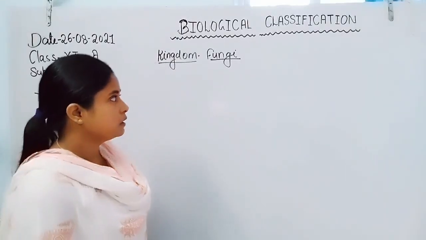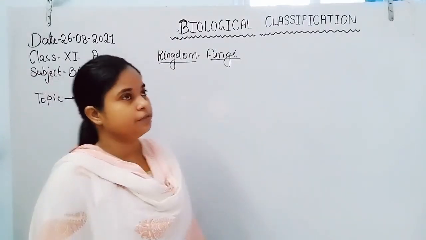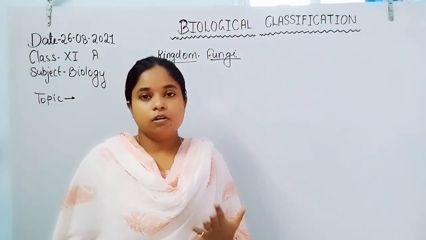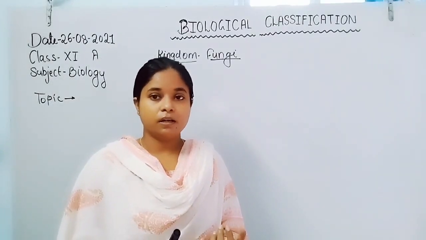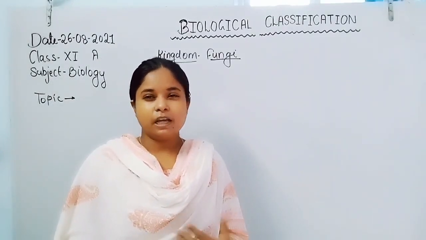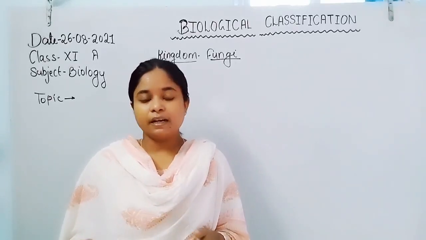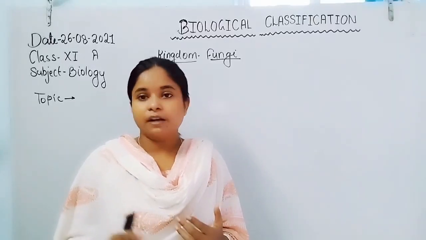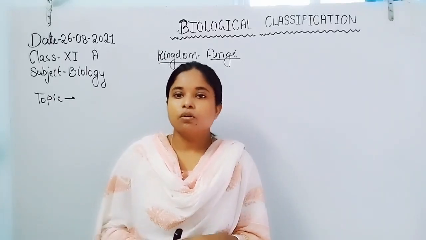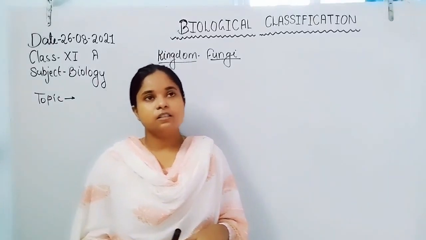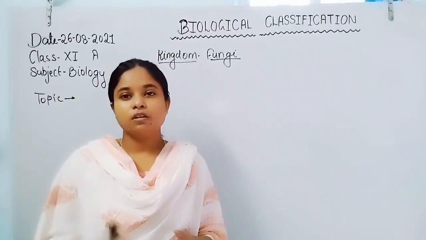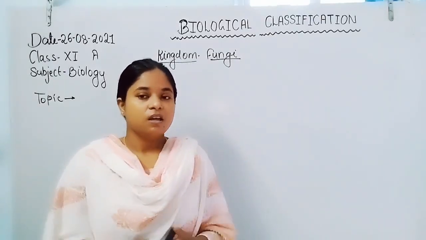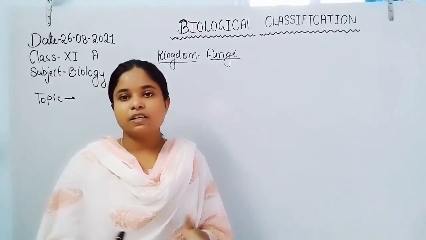In the previous class, we discussed Kingdom Protista. Protistans mainly constitute unicellular eukaryotic organisms, but they show different types of characteristics. They link with algae, plants, animals, and fungi too. Because of their huge diversity in characteristics, they are divided into different classes or groups.